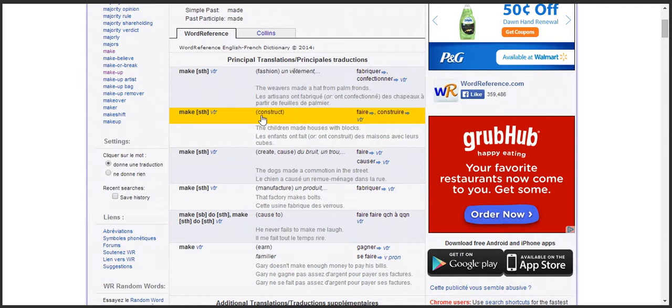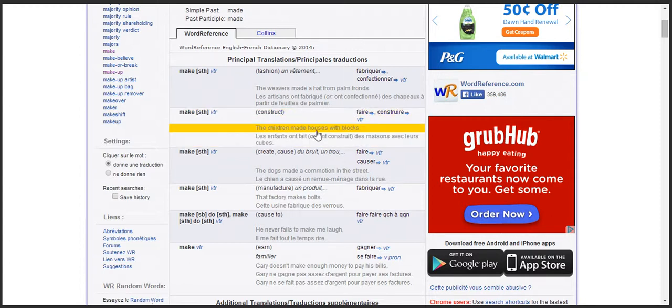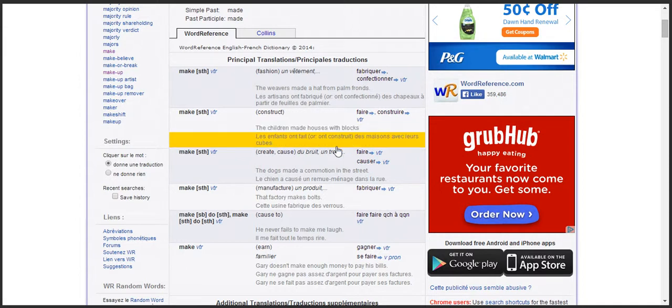The second definition we have is make in the sense of construct. Again, this is a little bit more literal. You see in the example, the children made houses with blocks. So they're actually constructing these things with their hands. Again, that's more literal, and I don't think it fits with what I want to say about making money. So I'm going to keep looking.